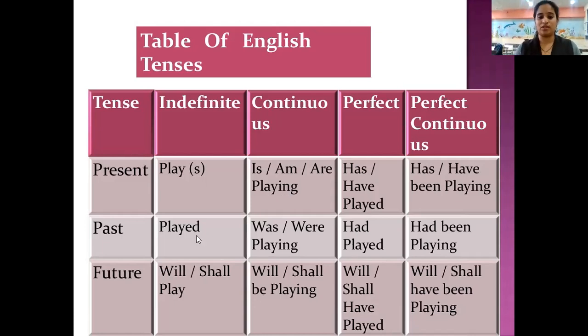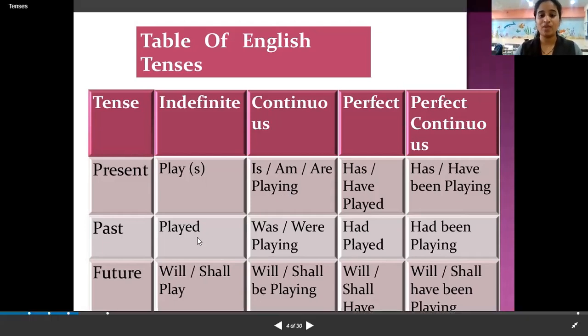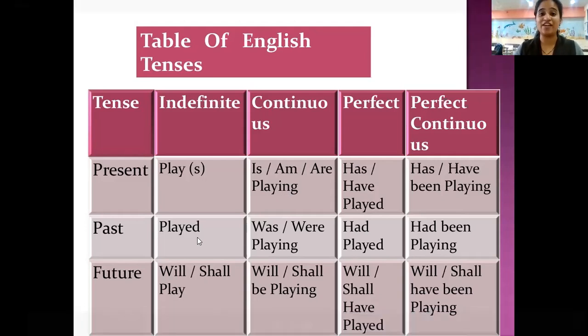So past is the simple past, played. For past, you will use was and were according to the subject, singular, was, plural, were. And it is continuous, that's why you are using the ing form of the word, playing. Similarly, for past perfect, had. Have and has, present; had, past. So had played. So for the perfect continuous, had been, because it is perfect, ing form of the verb, playing. So had been playing.